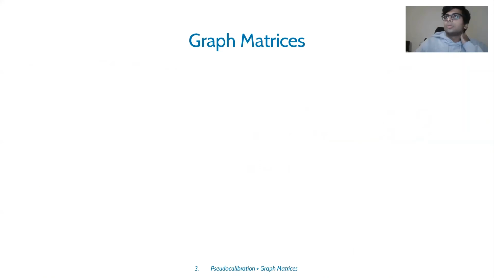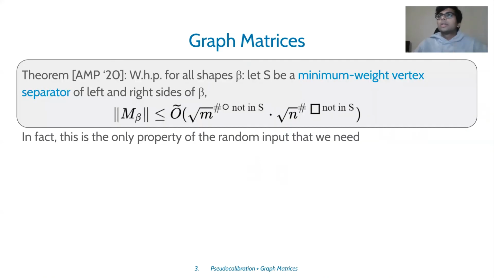So why is this decomposition useful? It turns out that graph matrices have some nice norm bounds. This was shown in a paper by An et al., which says that the norm of M beta is upper bounded by a combinatorial quantity, which stems from the so-called minimum weight vertex separator of beta. It turns out that this is the only property of the random input that we need. Which means that if you take any other input, for example random spherical vectors, as the input of the original problem, as long as these norm bounds hold, the same lower bound should hold.